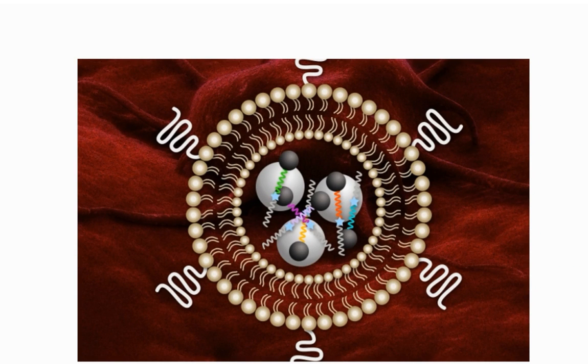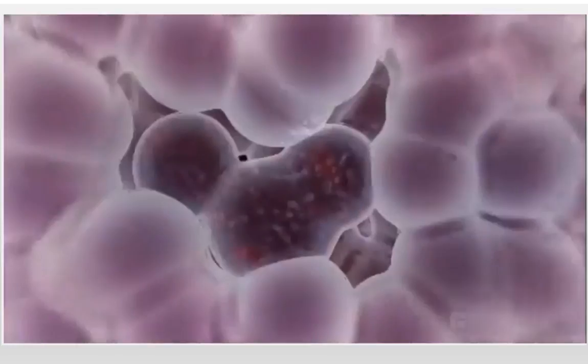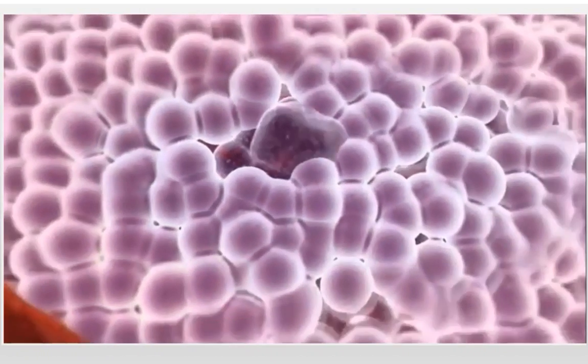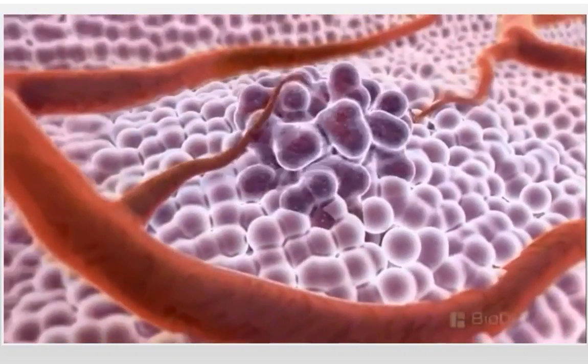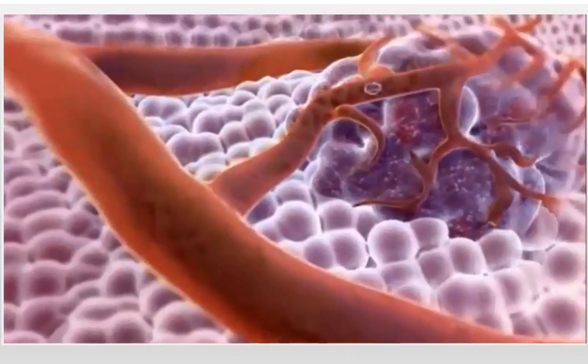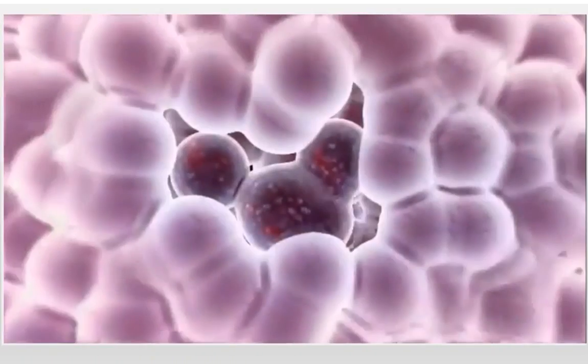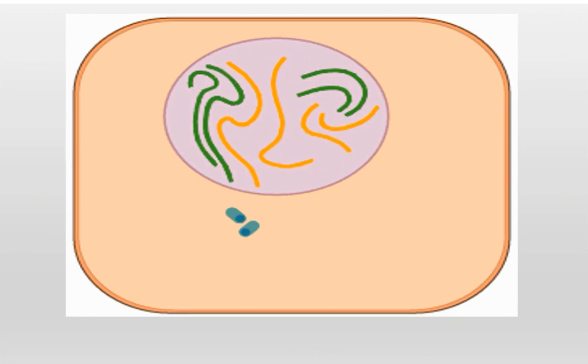Today we're going to talk about the biology of cancer and how researchers at MIT are developing nanosensors for inexpensive tumor profiling. Cancer is a disease of uncontrolled cell division, where cells divide at a faster rate than normal cells and form a tumor. A benign tumor is one that does not spread throughout the body, where a malignant tumor spreads and is associated with many types of cancer.